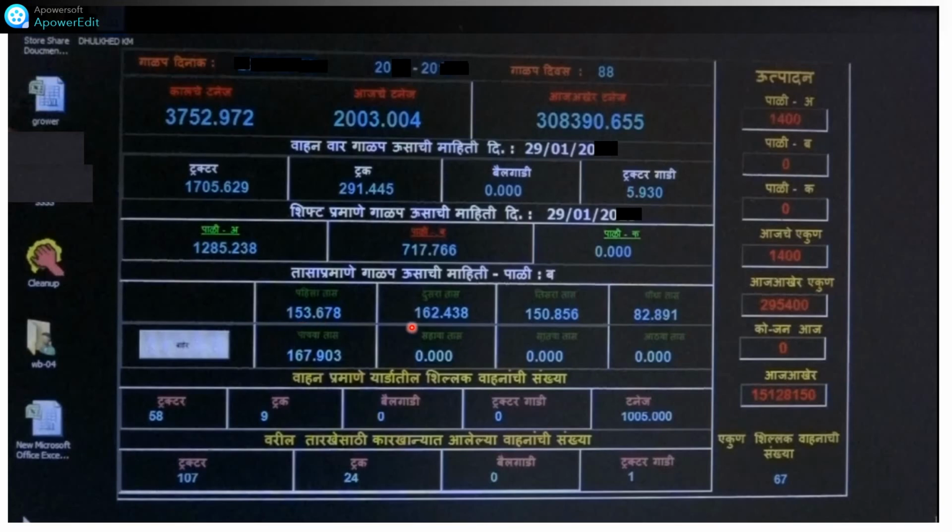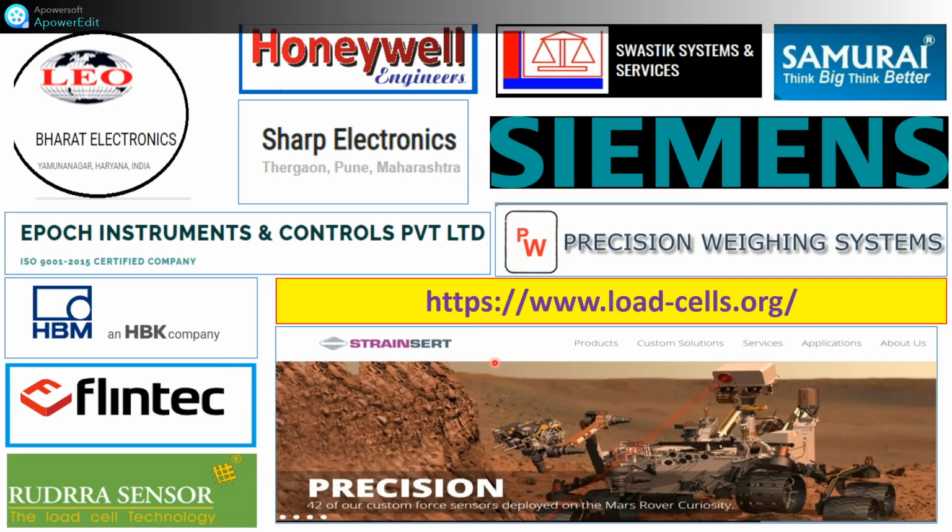Here, within the first hour, second hour, third hour, how much cane is crushed, and how many tractors, trucks, or bullock carts are there in the cane yard, that record is also there, and till date how many vehicles came for crushing. So all the details are recorded automatically, we can see. So friends, this is the automation used in the sugar industry, and you can see this kind of detail anytime.